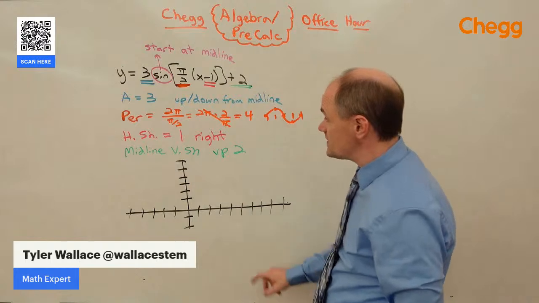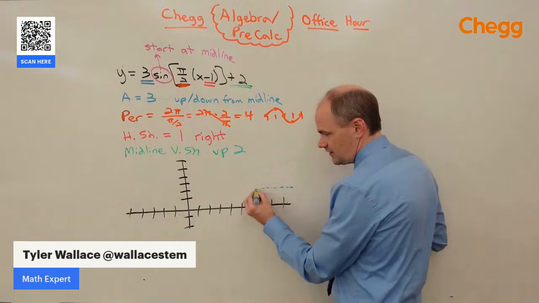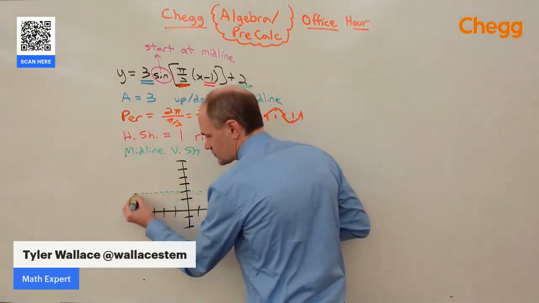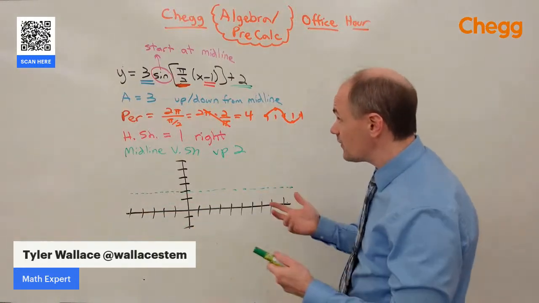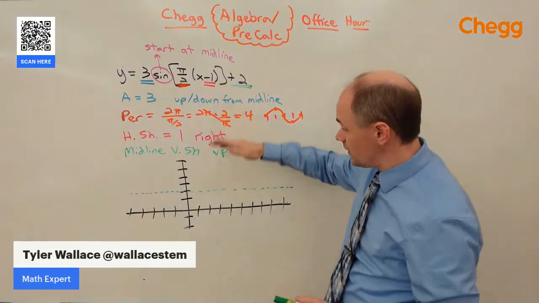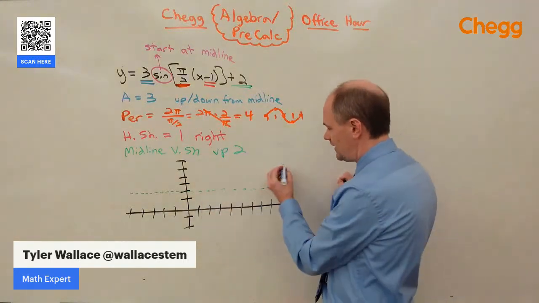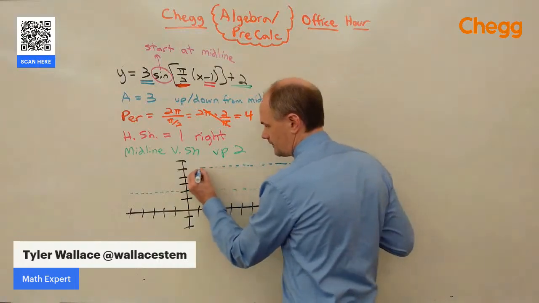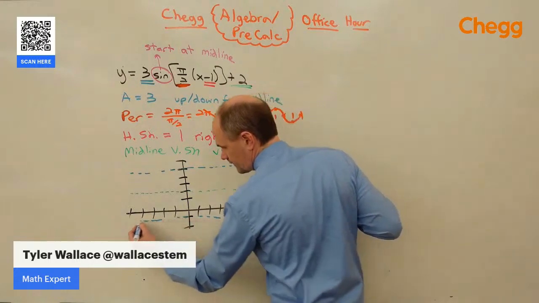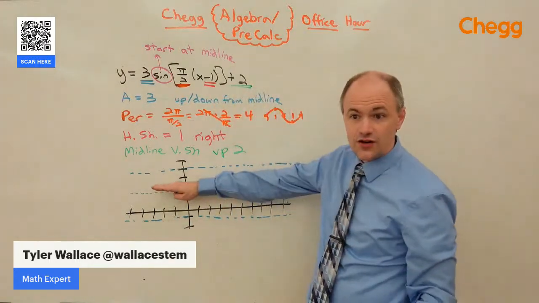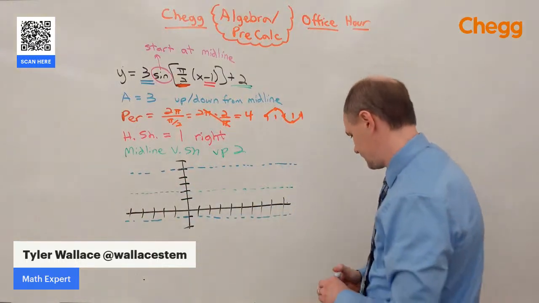All right. We said the midline is a vertical shift up 2. So let's show where that midline is now here at 2. This isn't actually part of the graph. It's just going to help guide us that that's the middle of the graph. The other thing I can see is the amplitude was 3. That means we're going to go up 3 and down 3 from that midline. So let's add another guideline, up 3 from the midline and down 3 from the midline. So I know it's going to kind of be centered on this green line. It's going to oscillate up and down, doing its sine thing from there.